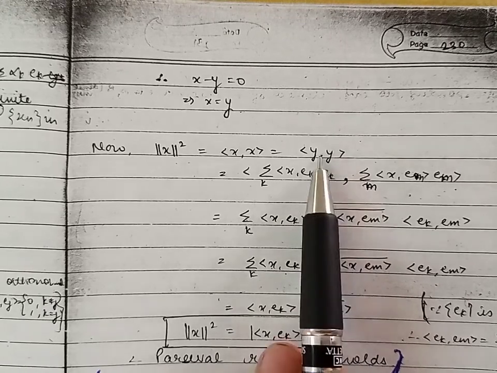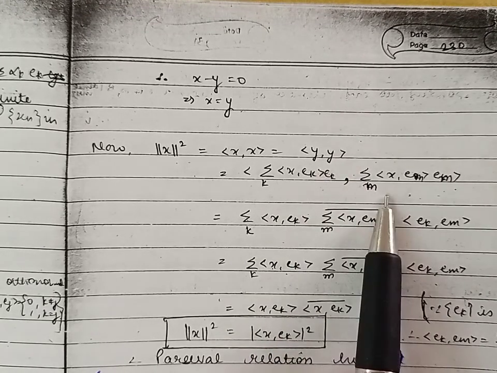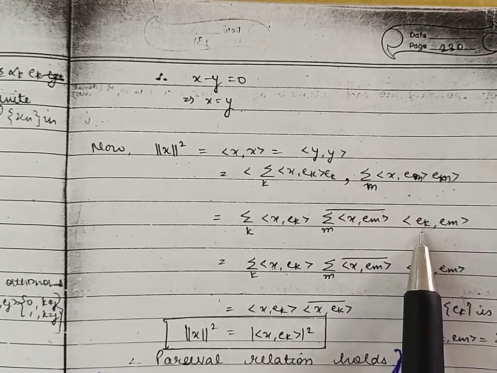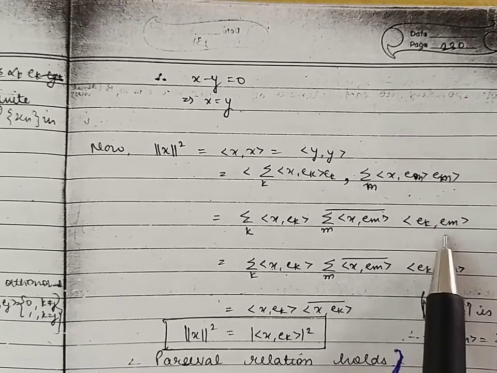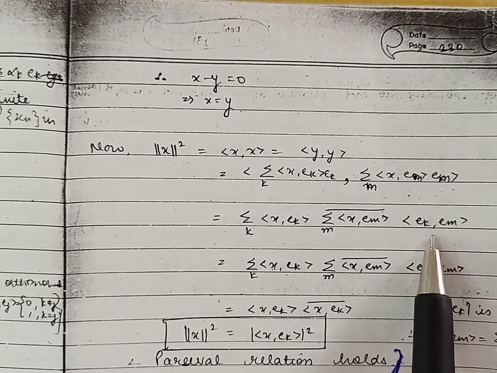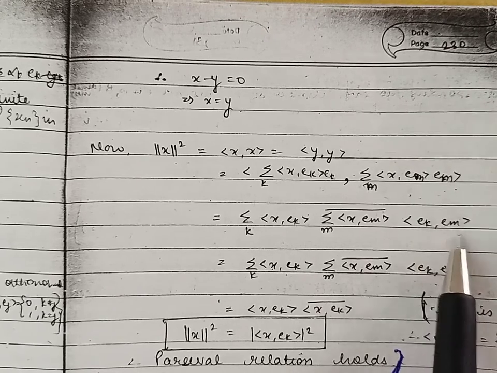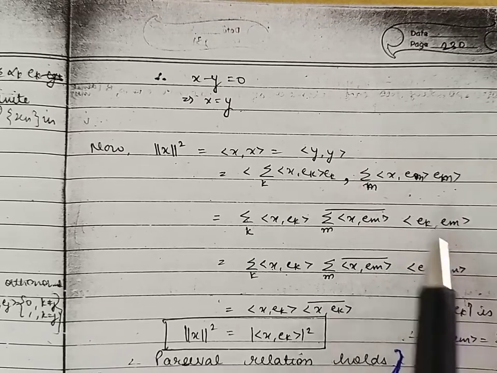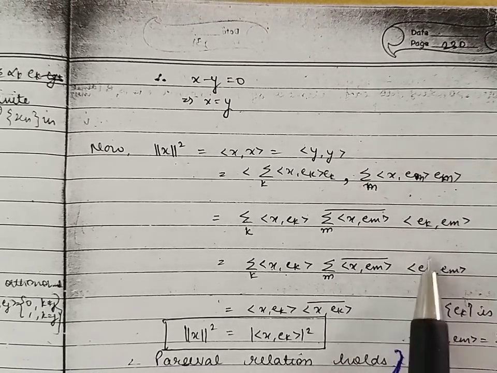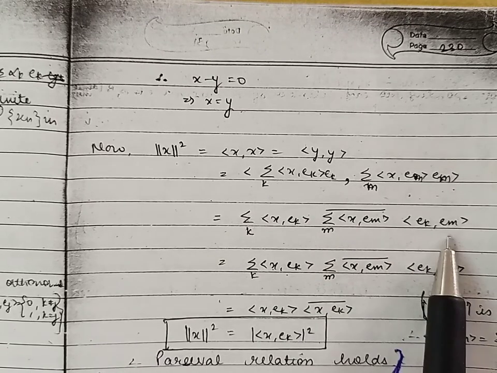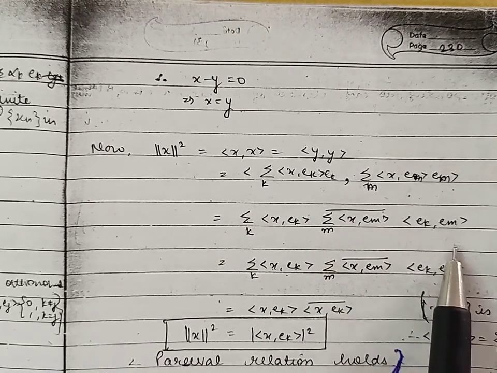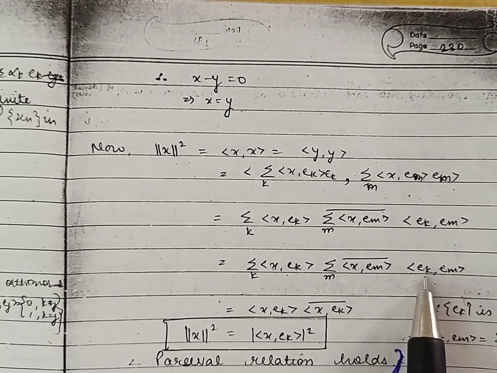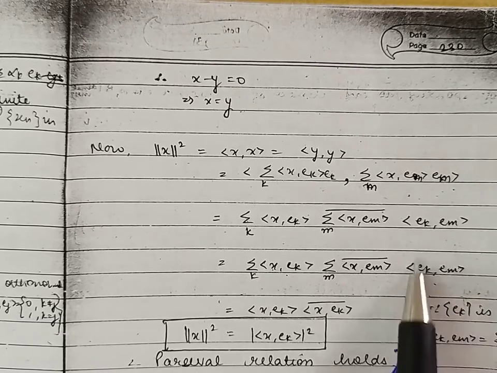Now substituting the value of y in both the arguments and taking the scalars outside, inside we have inner product of ek with em. Now again, because the sequence ek is orthonormal, if k and m are different, this product will be 0. If k and m are same, then this product will be 1. So in this summation, we get only one term when k and m are same. So when k and m are same, this will become inner product of ek with ek, and that will become 1.